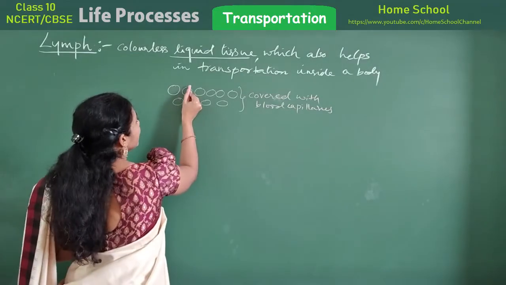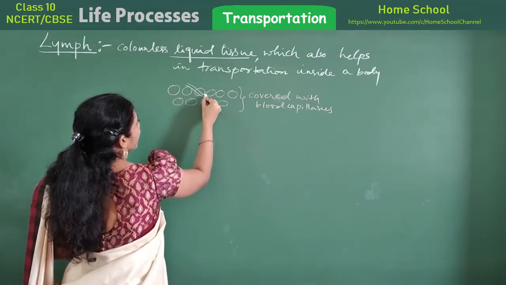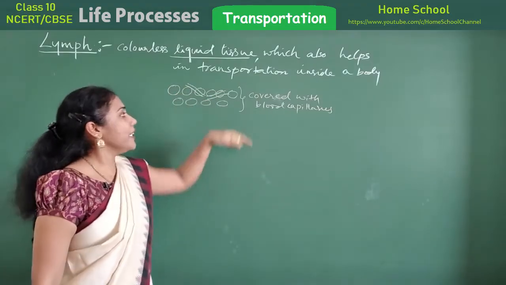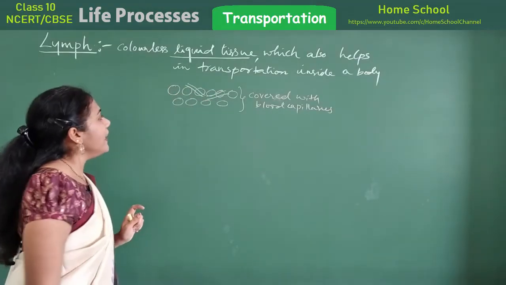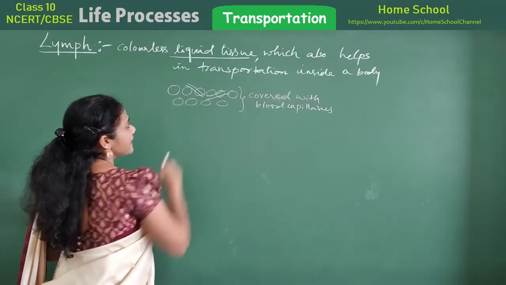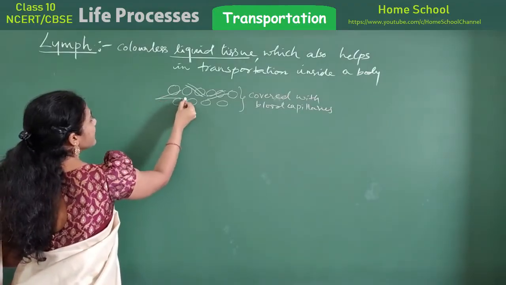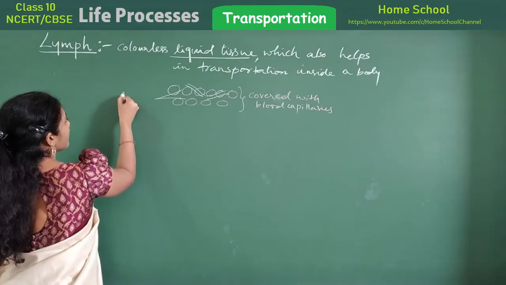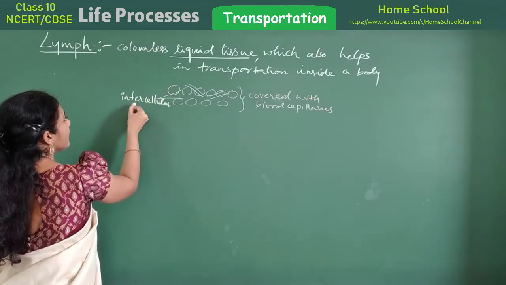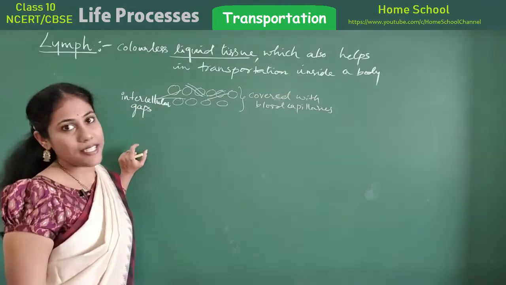So imagine this is how the blood capillaries are running. Imagine here one capillary is there, here one capillary is there, where blood is flowing. Clear? Fine. And what happens is, there are certain gaps between the cells, isn't it? So these gaps are actually called intercellular gaps, or I can say intercellular spaces also.